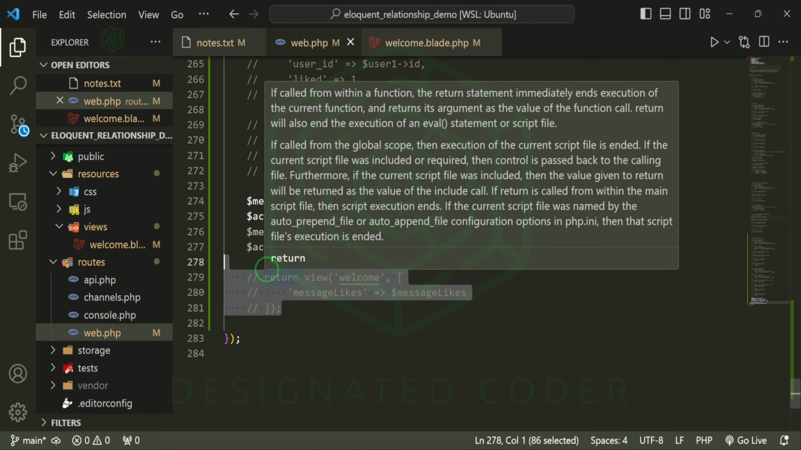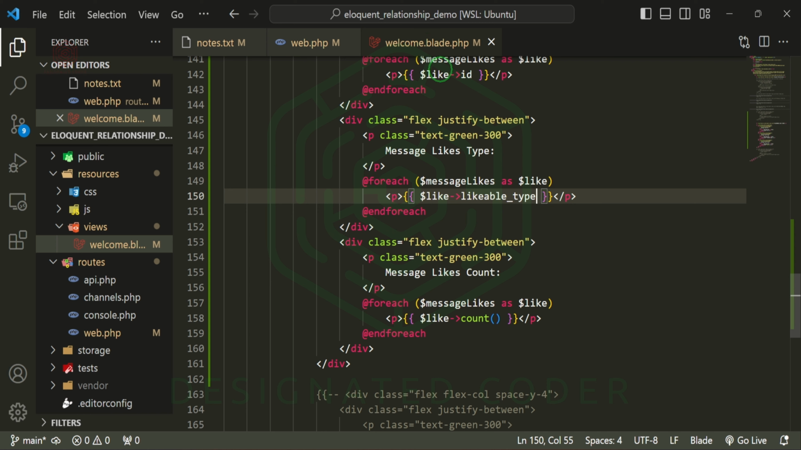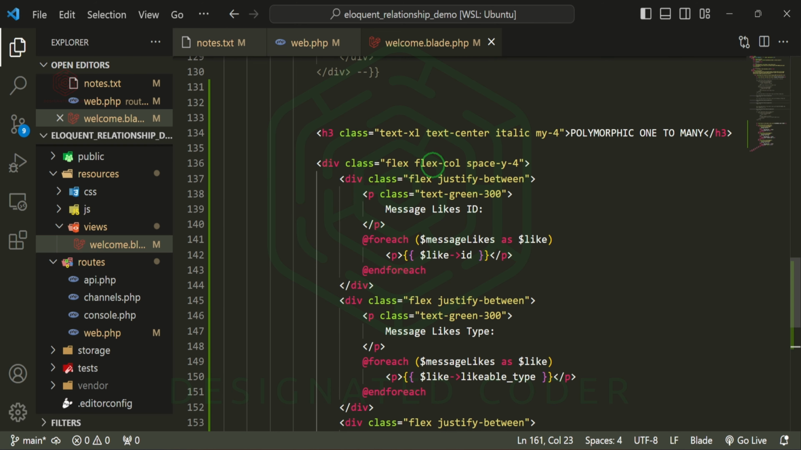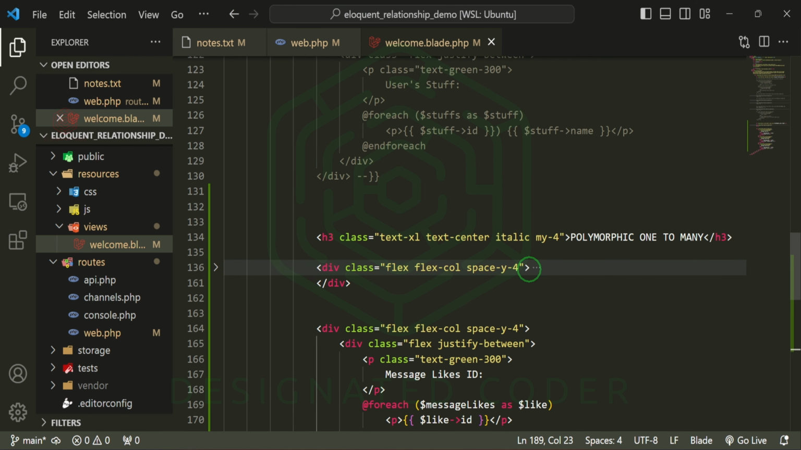Go ahead and uncomment this. The day where I can spell correctly, right? We don't need this one anymore, but we can copy the one that we just did, which is this one. And we'll do the same thing. We'll just change out instead of message, it'll be achievement.